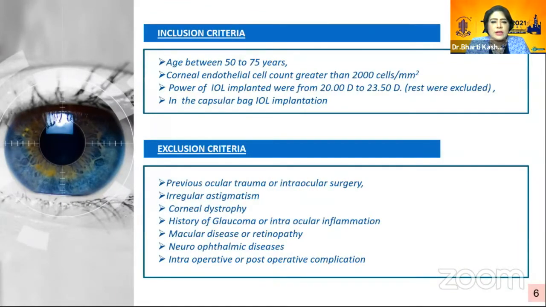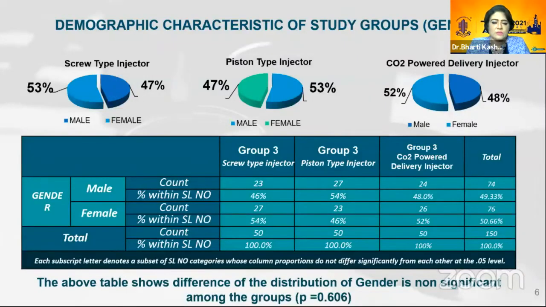The inclusion criteria were age between 50 to 75, corneal endothelial cell count greater than 2000, and power of IOL implanted 20 diopter to 23.5 diopter. In the bag implantation was done. The exclusion criteria were previous ocular trauma or intraocular surgery, irregular astigmatism, corneal dystrophy, history of glaucoma or intraocular inflammation, macular disease or retinopathy, neuro-ophthalmic disease, and intraoperative or postoperative complications.